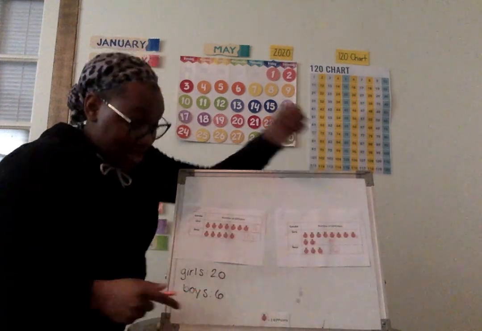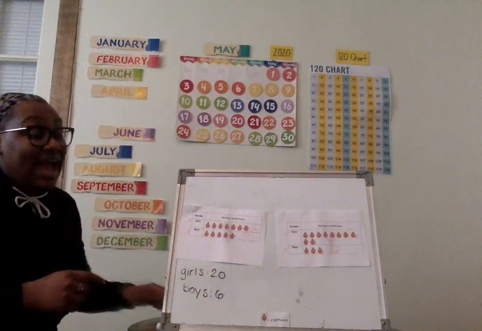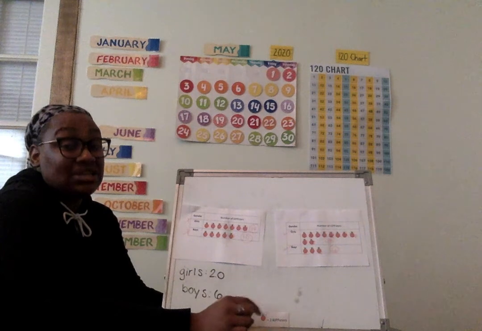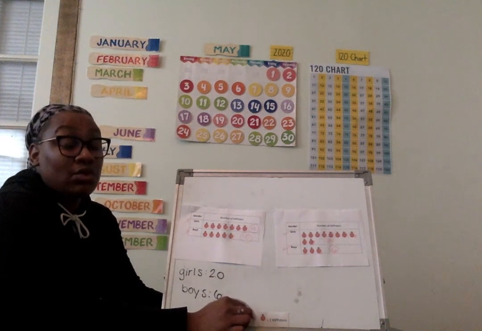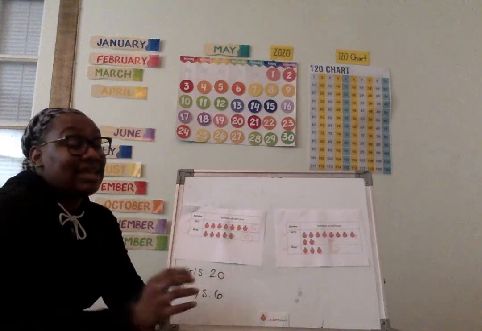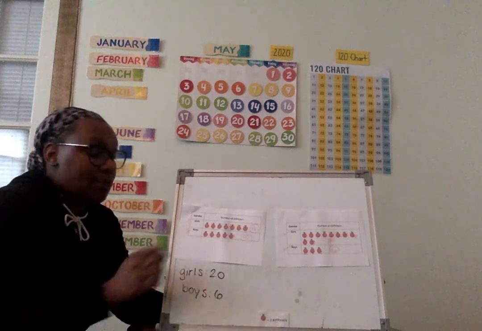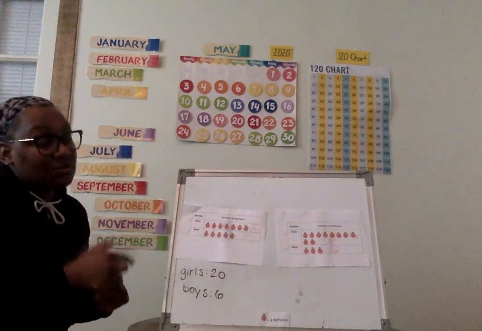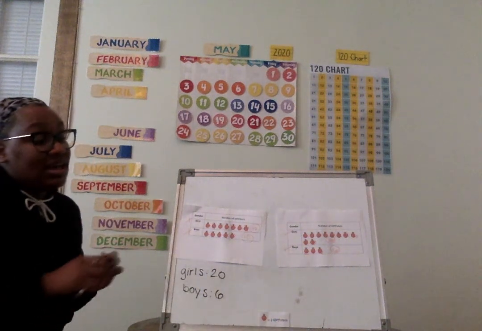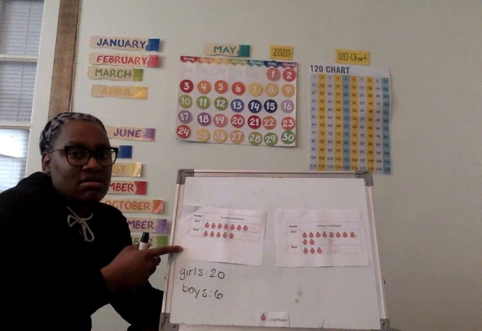That definitely matched. So, after looking at both graphs, seeing what the key told us, and in this case, the key told us that 1 orange is equal to 2 Kipsters, we were able to figure out how many girls and how many boys liked oranges in both graphs. We want to see which graph matched our information that was in the story. Did the first graph match at all?